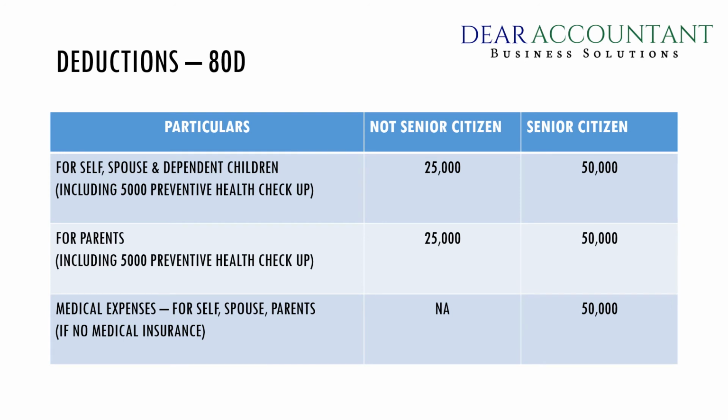Now, coming to the most commonly claimed deduction under Section 80D. This is a deduction for the premium paid for the medical insurance taken by the employee.